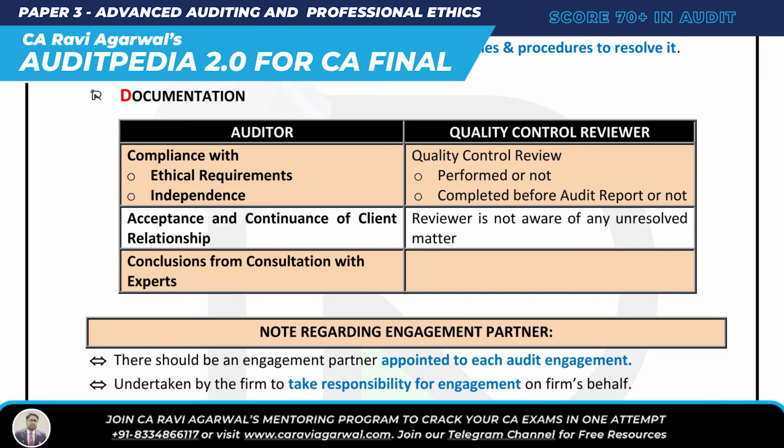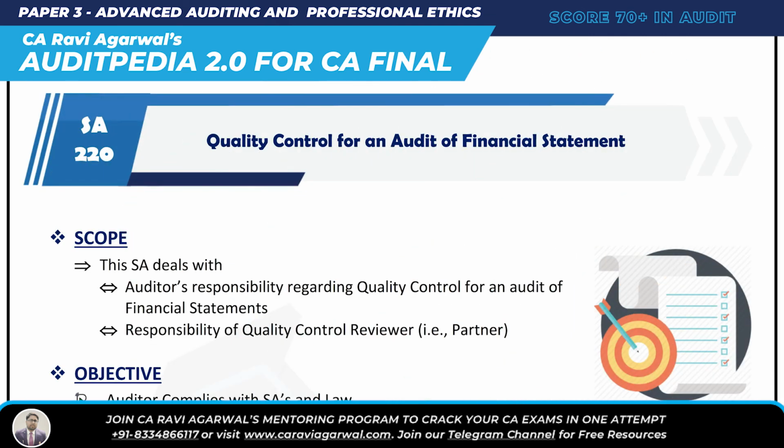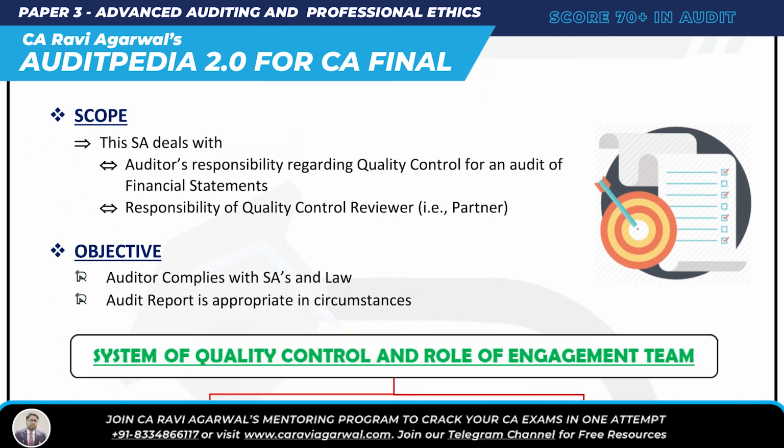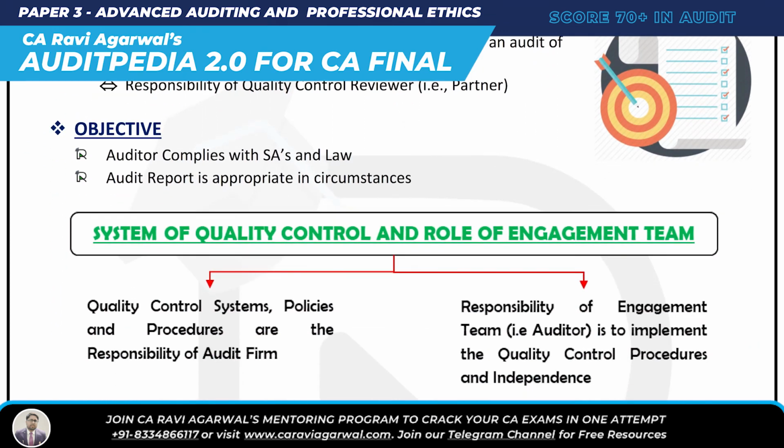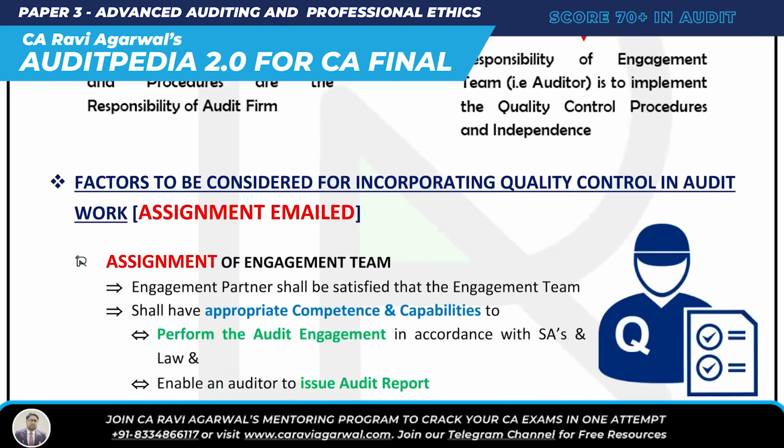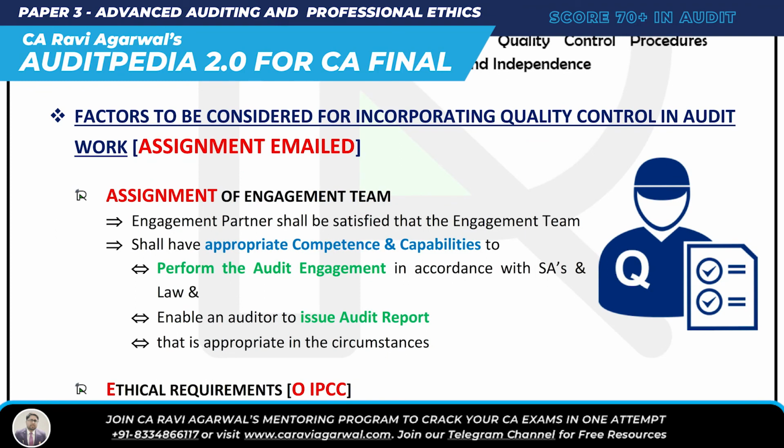Very simple. So what did we learn in SA 220? SA 220, quality control for an audit of financial statements. Whenever you hear SA 220, think quality control for an audit of financial statements. Then what is the objective? Two objectives: comply with standards and law, and the audit report is appropriate in the circumstances. There are two things: system, quality control, policy and procedure are the responsibility of the audit firm. And who is going to implement them? The responsibility of the engagement team is to implement.